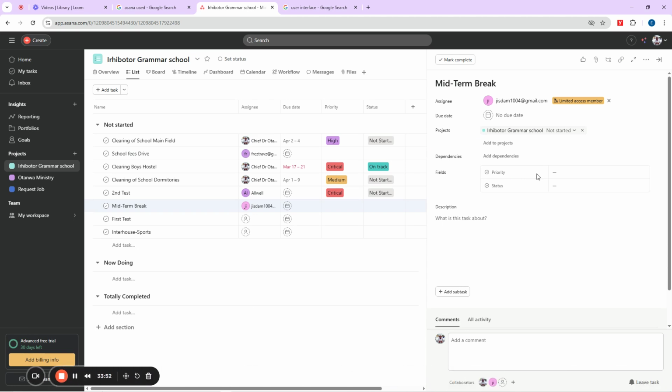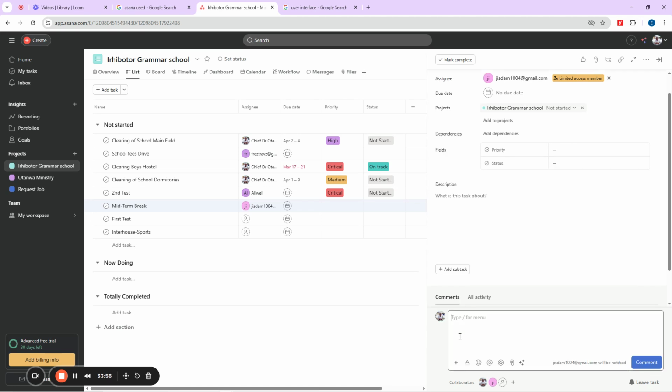Operation actually is like this now. Okay, look at it now. This is our task. Our task is to organize mid-term break, right? You can come here and say, okay, maybe you want to say to your senior at the office, dear boss. You can put his name here. Can you see? You can even mention, right? You can say, okay, Otanwa. I can put the person's name there and say, okay, this my senior colleague is